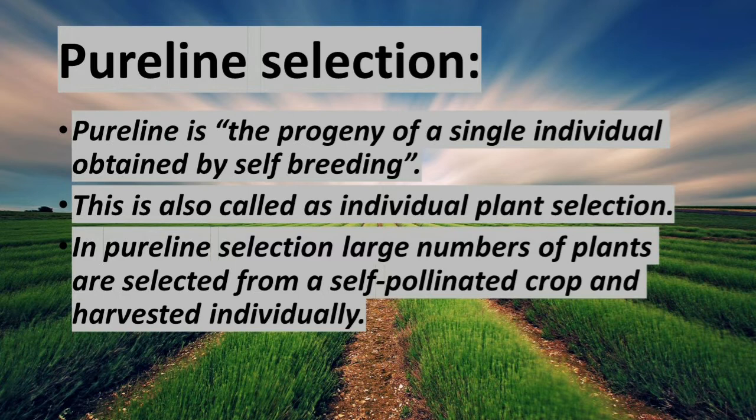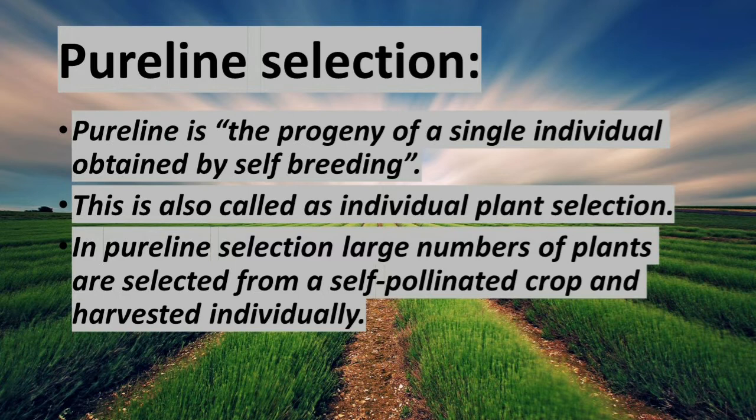Children, here we come across the terms progeny, genotype, phenotype, self-pollinated crop. You know these terms. Progeny means daughter plants. Daughter plants developed from a parent plant are called its progeny. Then what do you mean by self-pollinated crop? You know already self-pollination.